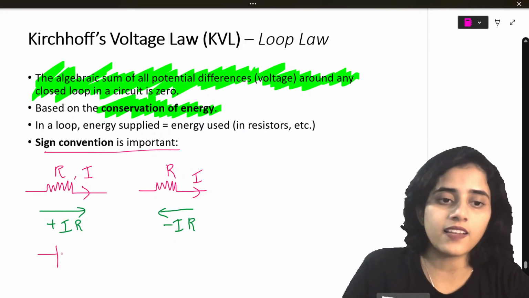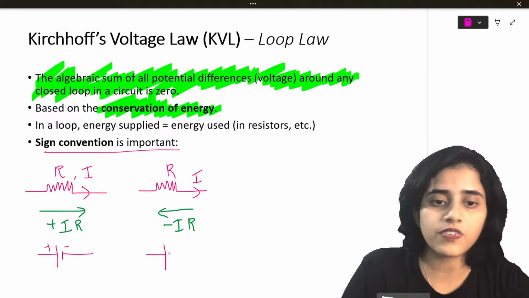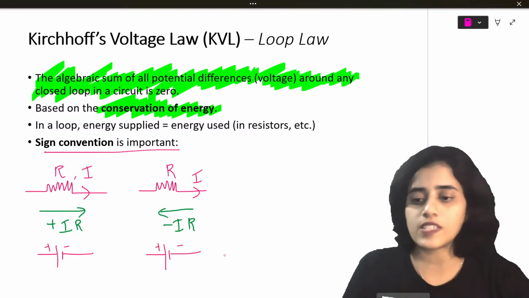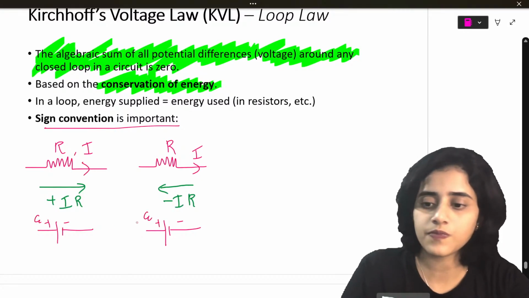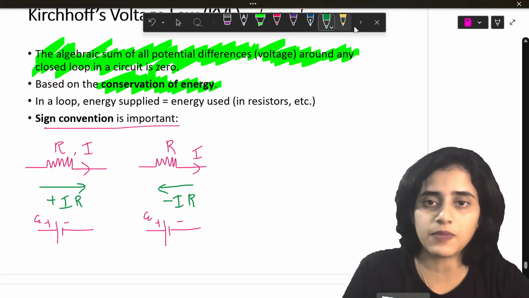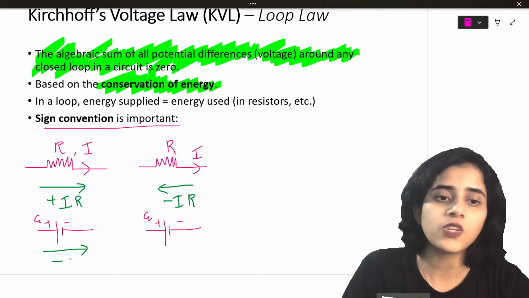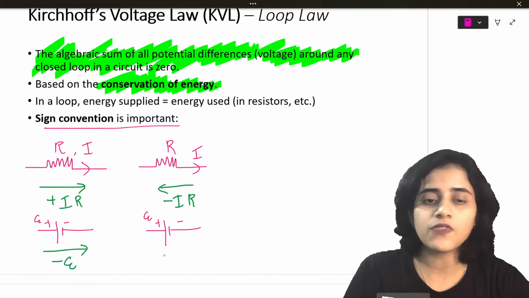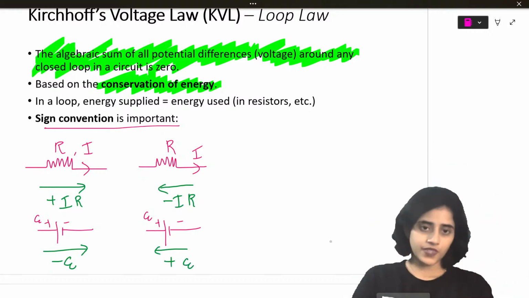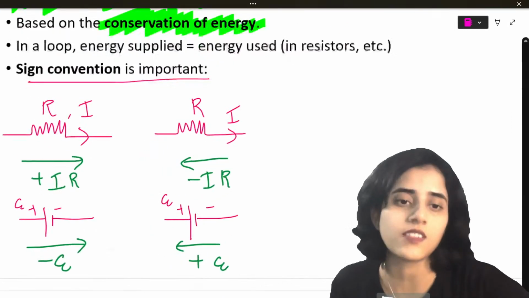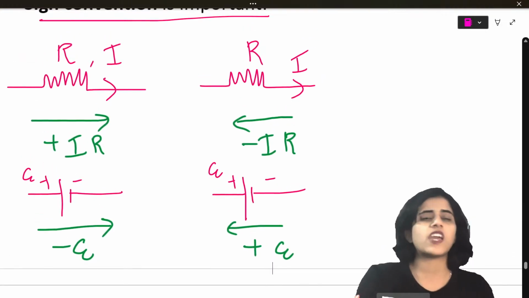Now, one more thing that you need to know. If you have a cell, this is positive, this is negative, and let's say the EMF of the cell is E. If you're taking measurements from the positive terminal to the negative, you take it as minus E. If it is from the negative to the positive, you take it as plus E. Students, if you know these four things, then Kirchhoff's voltage law is going to be very easy for you.